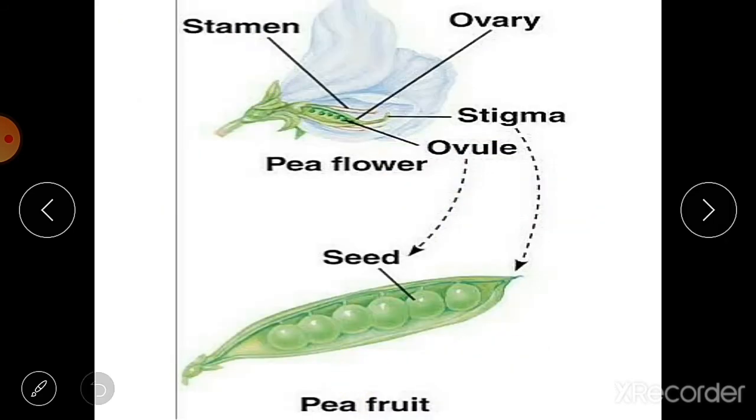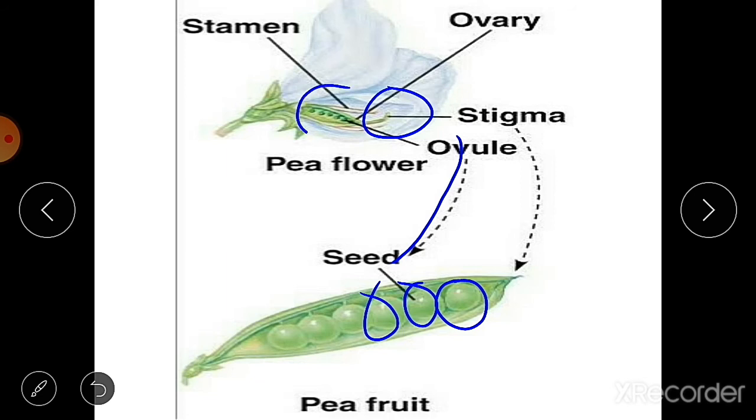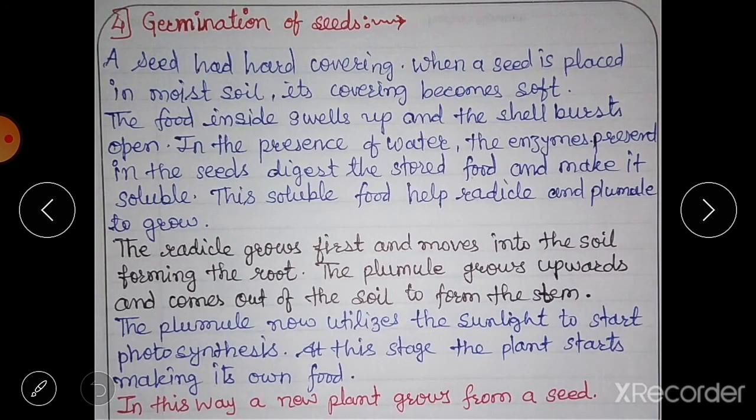So here you can see the pea fruit. We have all seen the pea, in Hindi we say matar. So this is the pea flower. This is the stigma here. Then these ovules are here. Ovules become the seeds inside the pod. And this is the ovary here. So the ovary becomes the fruit and the ovules become the seeds inside the fruit.